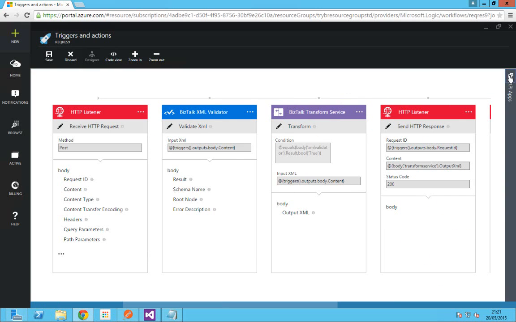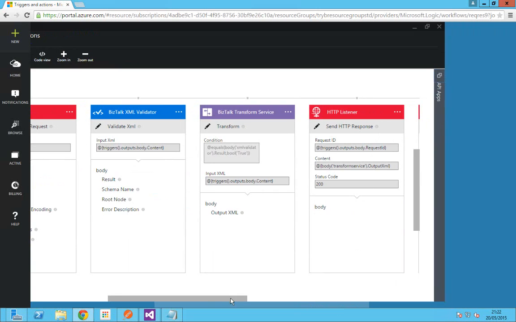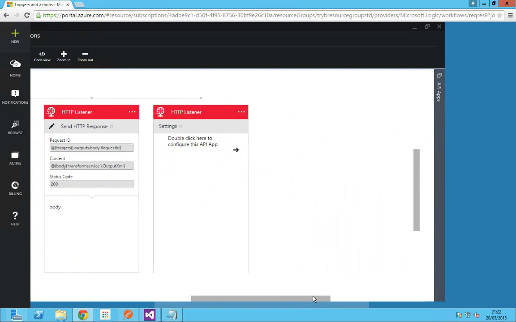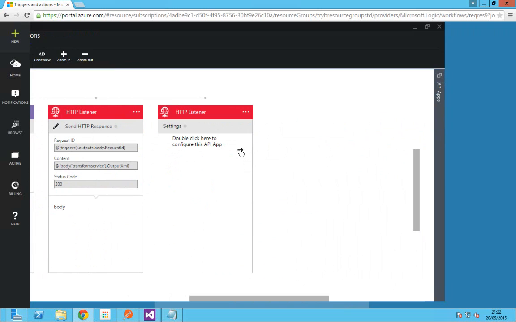Click on the button again. As you can see, the HTTP listener action has gone to the rightmost corner. Click on this button.